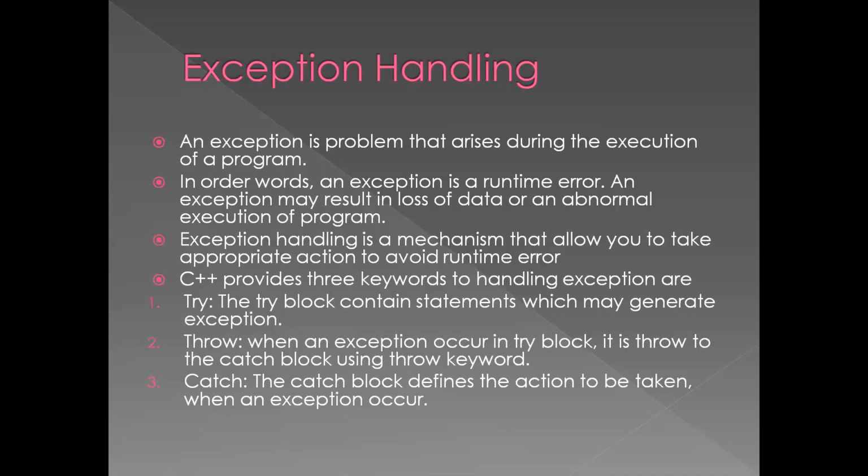The first point is that an exception is a problem that arises during the execution of a program. In other words, an exception is a runtime error. So when a problem occurs in a program it is called an exception, and it is also known as a runtime error.